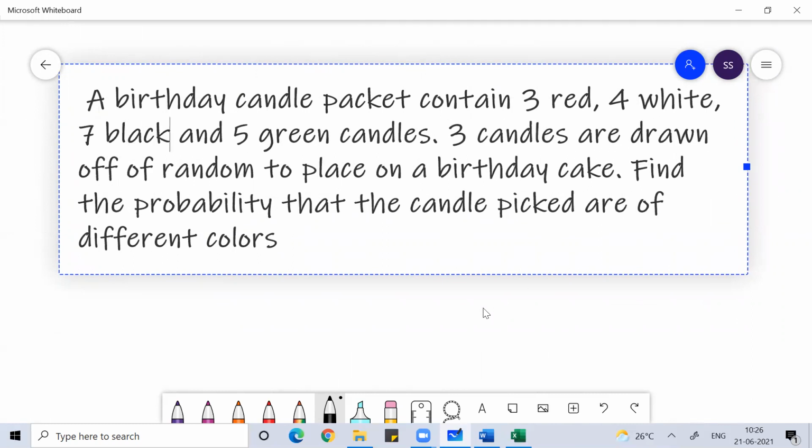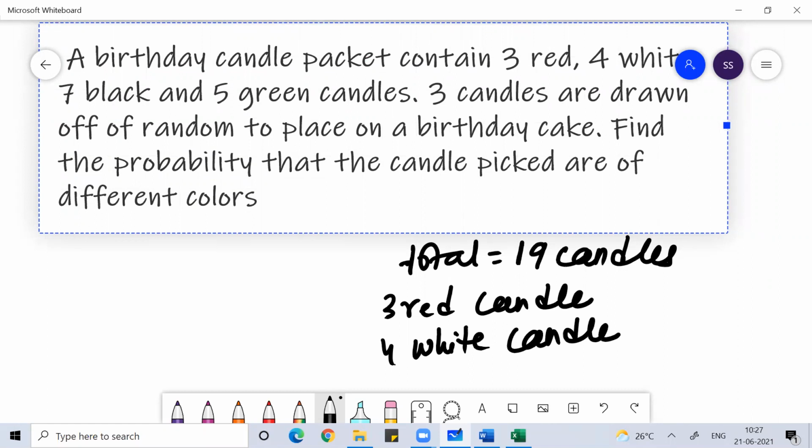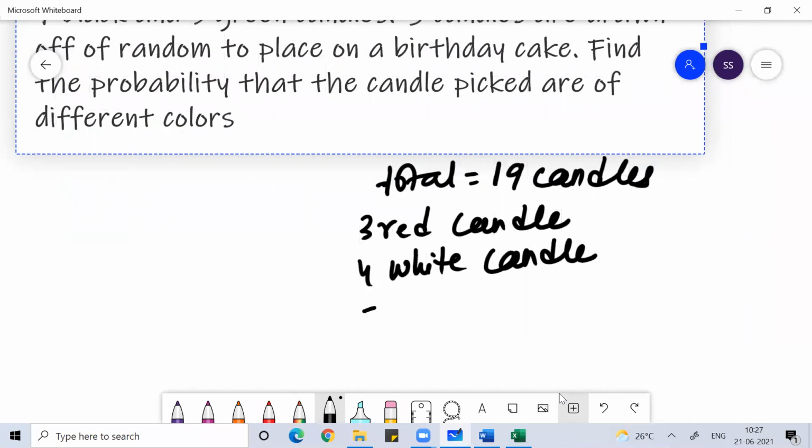Now I hope you understand. How many candles do you have in total? 7 plus 7 is 14, 14 plus 5 is 19. So now you have 19 candles in total. You have 3 red candles, 4 white candles, and 7 black candles.